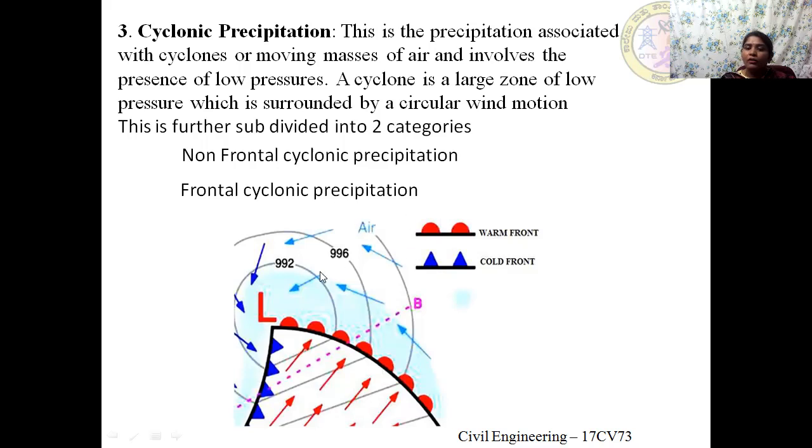The cold or cool air rushes in horizontally and takes its place, and this air, due to low barometric pressure, moves up, condenses, forms clouds, and precipitates back to the Earth's surface, which is known as cyclonic precipitation. Now, this is further divided into two categories: non-frontal cyclonic precipitation and frontal cyclonic precipitation.